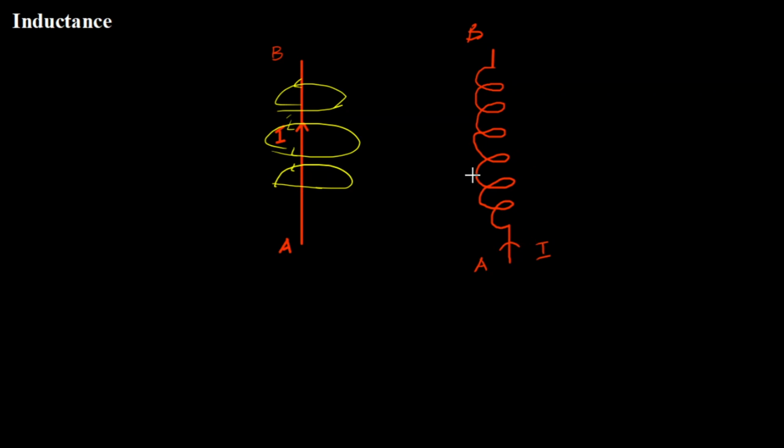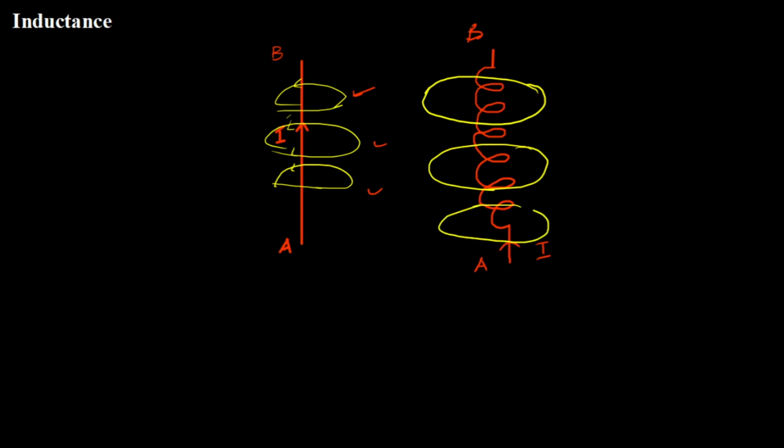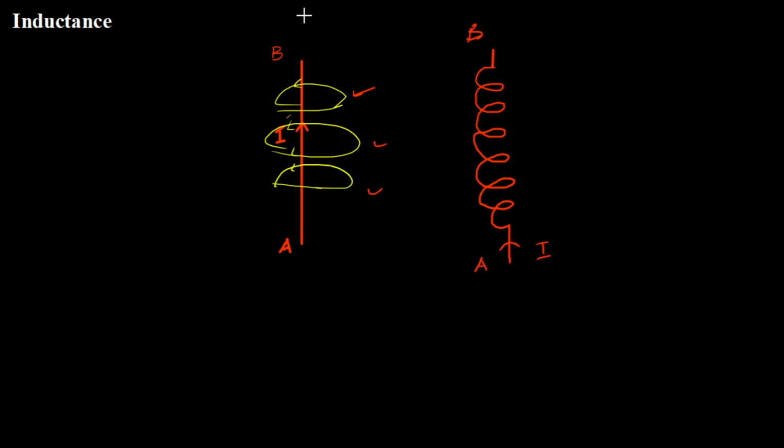Then what happens? What about this magnetic field now? Will it be the same as before? In the sense, will it be spiral around this conductor? That's the question. The answer is no, but it's important to know why it is no.